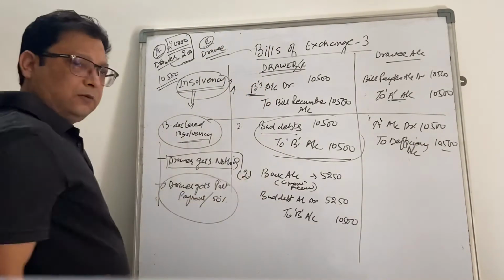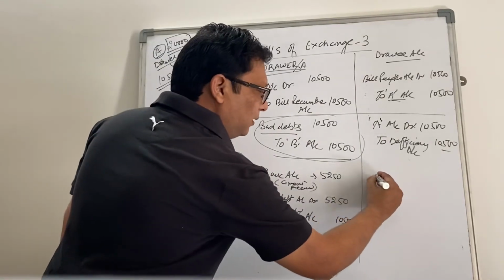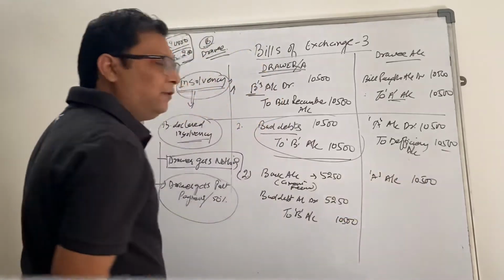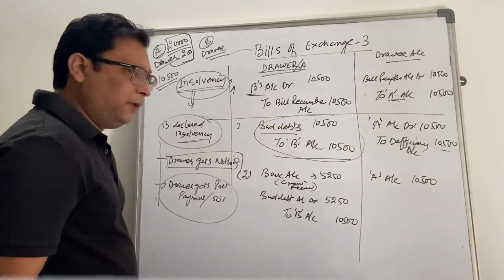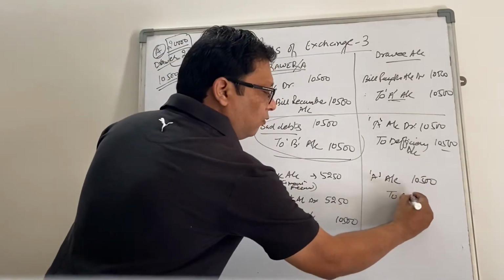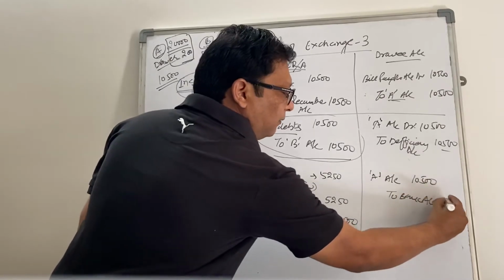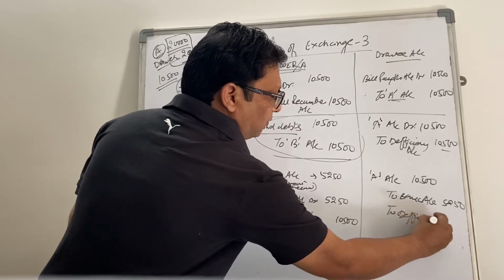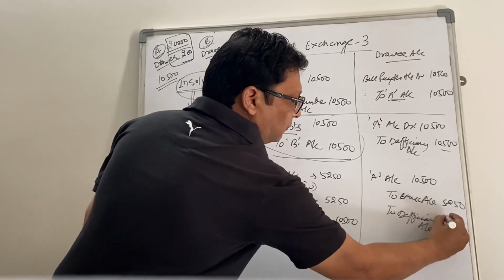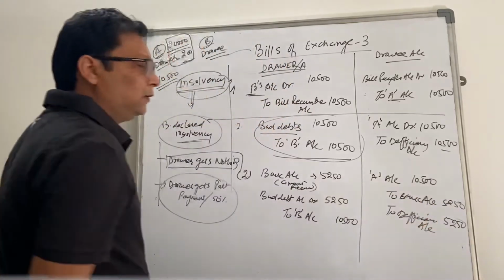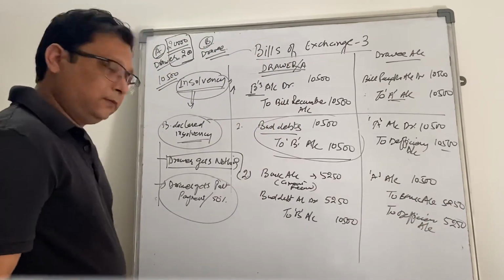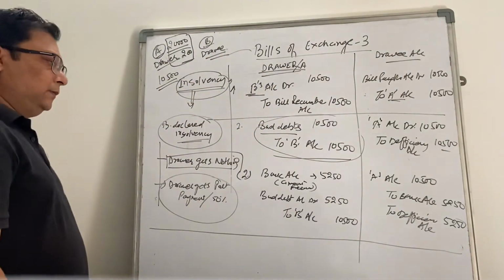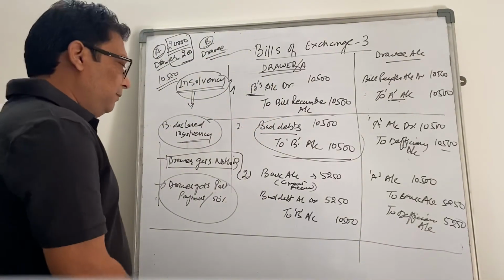And if they are going to pay 50%, similarly A's account will be debited with the full amount because the account is now being squared off to bank account, whatever amount they are paying, and to deficiency account. They will pass the entry. Right? Making sense?